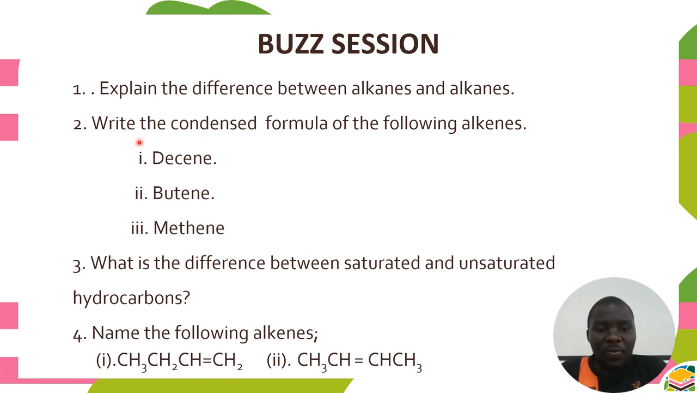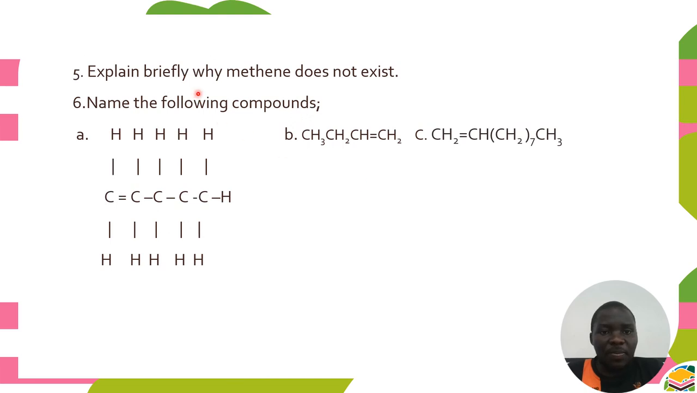Write the condensed formula of the following alkenes. You have the decene, butene, methene. What is the difference between saturated and unsaturated hydrocarbons? Name the following alkenes. Explain briefly why methene does not exist. Name the following compounds. So we have a structure formula here, we have two condensed formula.